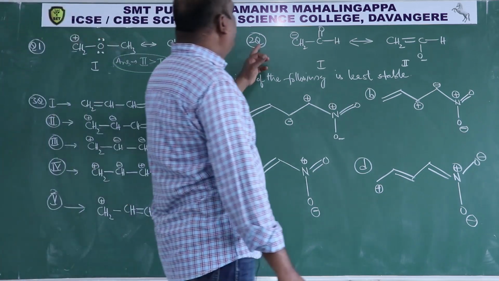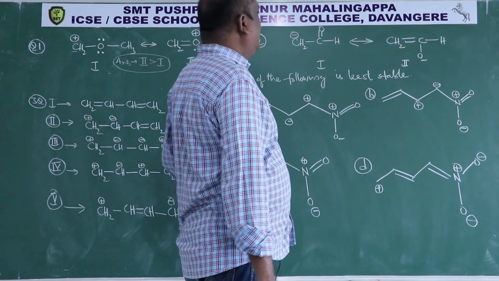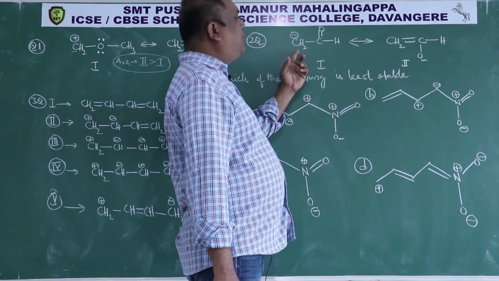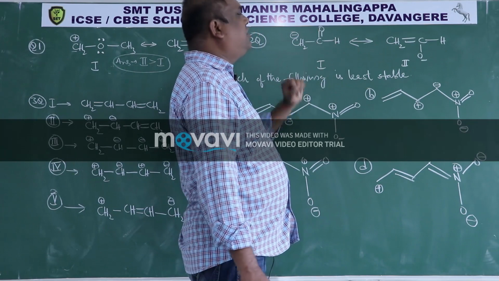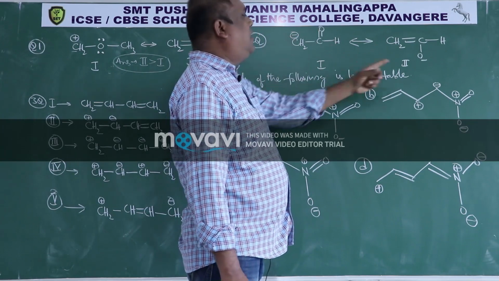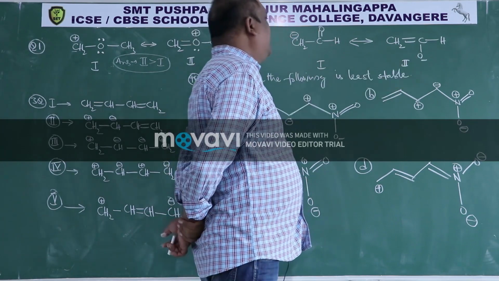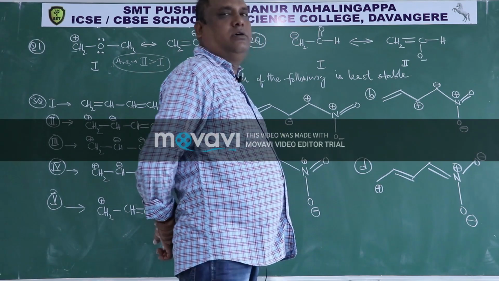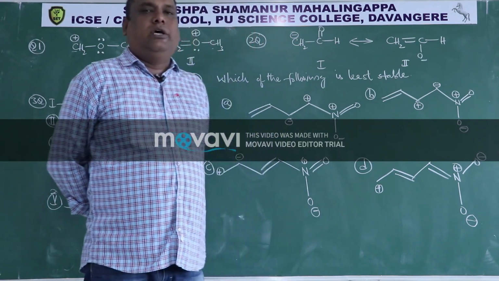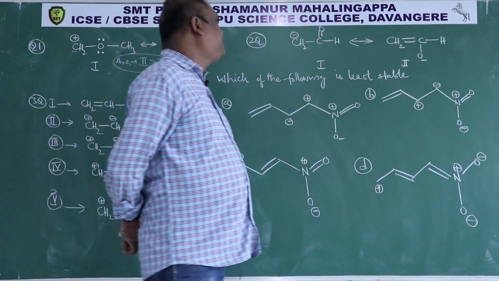Then question number 2. Here both are negatively charged. This is negative, here oxygen is negative. Among the charged species, the first thing you have to see is the number of octets.